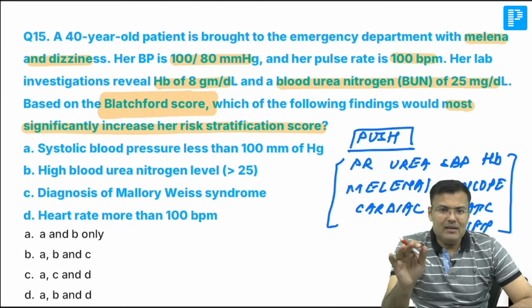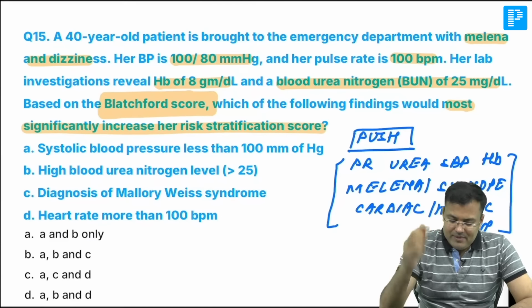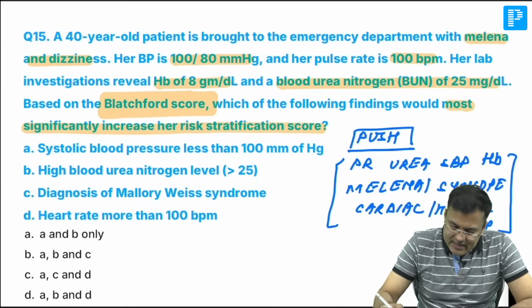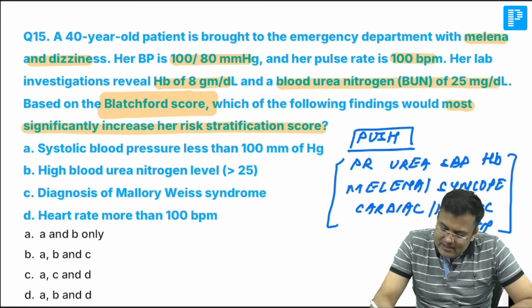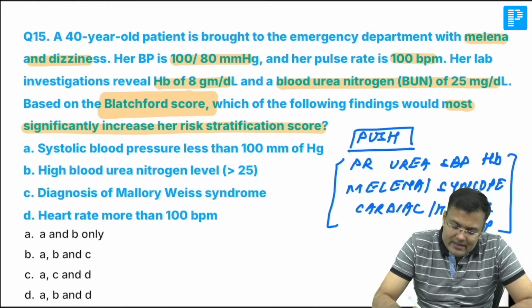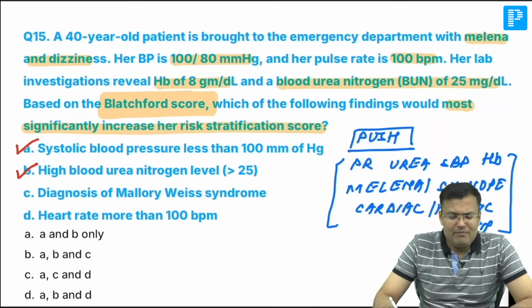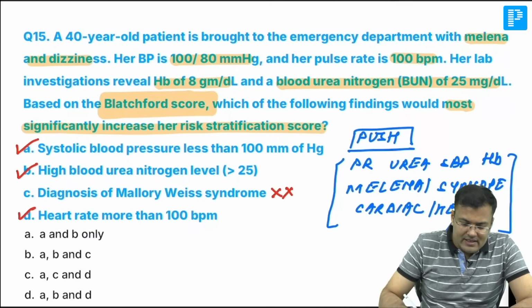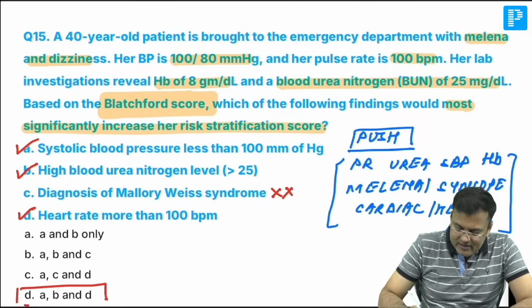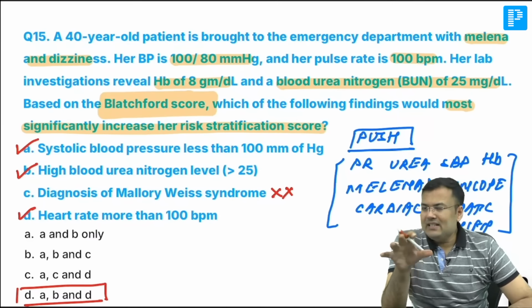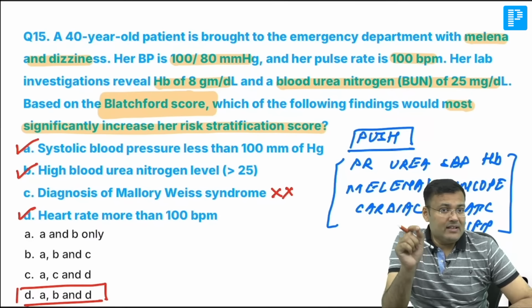This comes up occasionally, but it was asked multiple times. I'm repeating. So can you see? Yes, systolic blood pressure less than 100 mmHg, it is included. High blood urea nitrogen, it is included. Diagnosis of Mallory-Weiss syndrome, that is not included. Heart rate more than 100 beats per minute, included. So correct answer is ABD. Though it is atypical, so let me discuss it in detail.